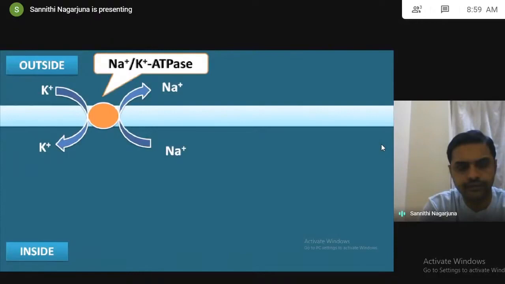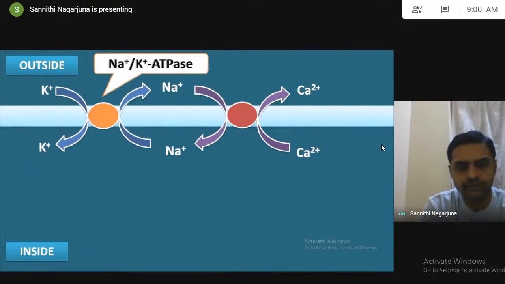And this pump is also working in coordination with another pump, that is the sodium-calcium exchange pump. This pump will bring a few of the sodium ions again into the membrane. At the same time, a few of the calcium ions are going outside the membrane. Now these two pumps are working together so that they will bring the potassium inside and transport the sodium and calcium outside of the membrane to restore the ionic levels within the cardiac membrane. And one of the interesting points is that these pumps will not change any membrane potential, and the membrane potential remains constant, even though these pumps are transporting the ions across the membrane.